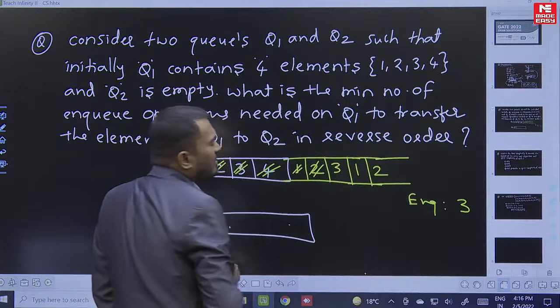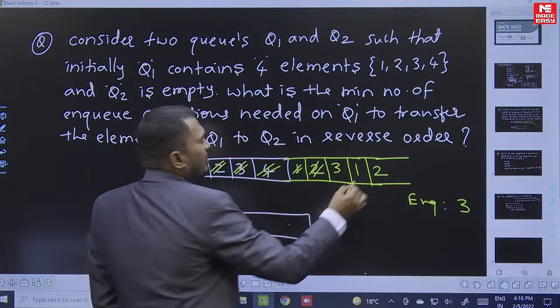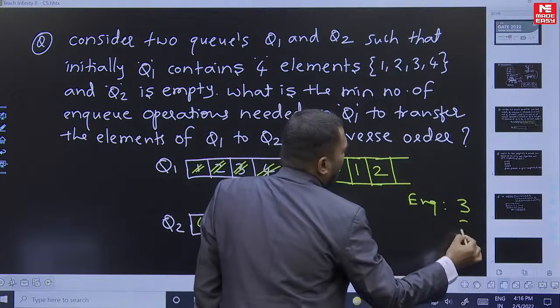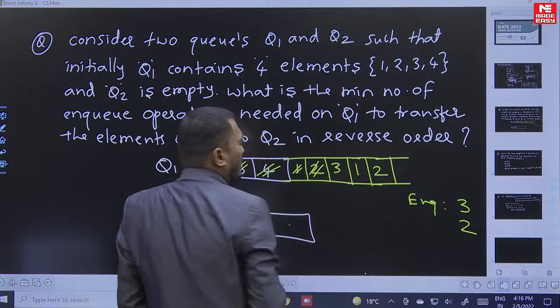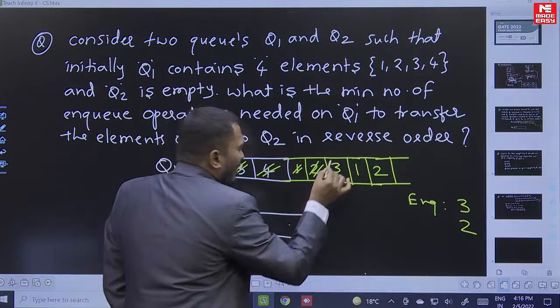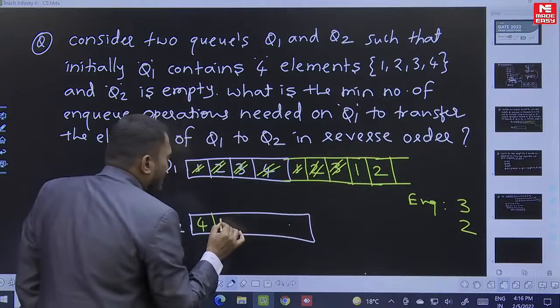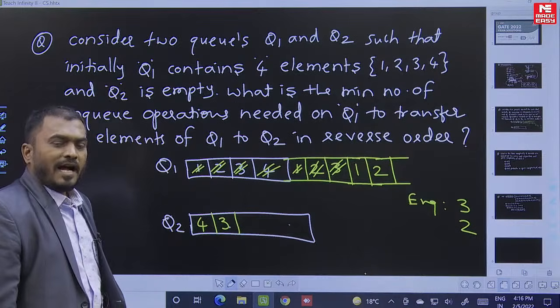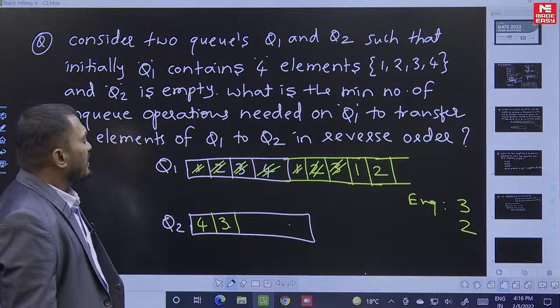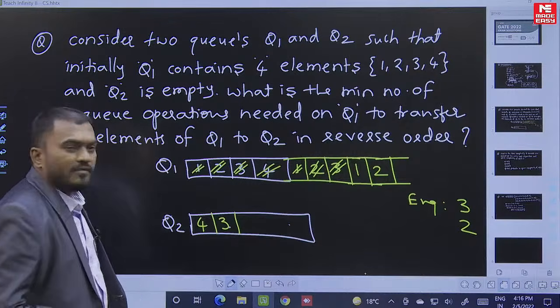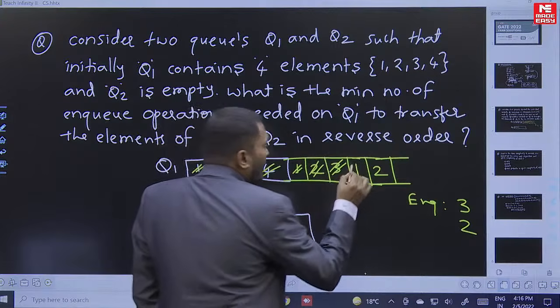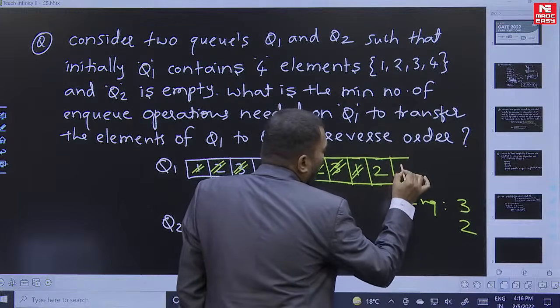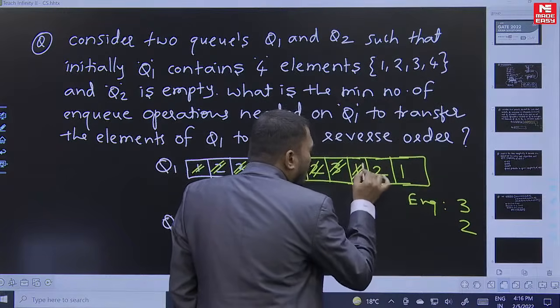Now tell me how many NQ operations I have done. 2 NQ operations I have done. And next, I am going to perform DQ here and simply insert into Q2. That's it, NQ into Q2. And next, I want again 2 and 1. So same thing, I am going to perform DQ this and NQ here.